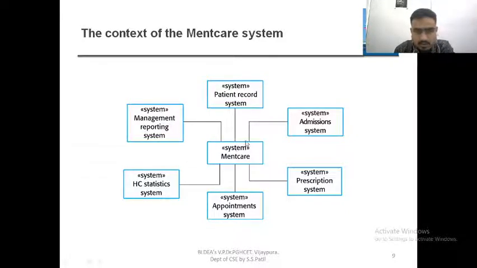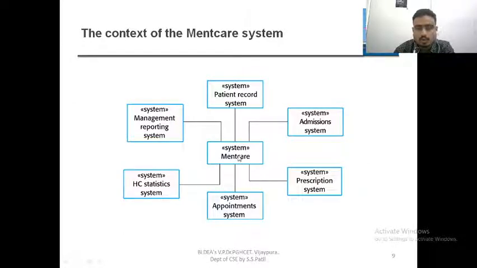So in this system you can observe that, with respect to the cursor, the system Medcare is connected to each and every system present. Here you can observe the management reporting system, next the patient record system, admission system, prescription system, appointment system, and the healthcare statistic system. Okay, so let's see one by one.